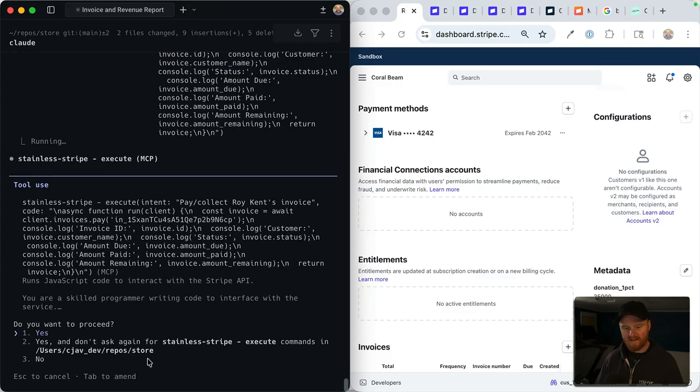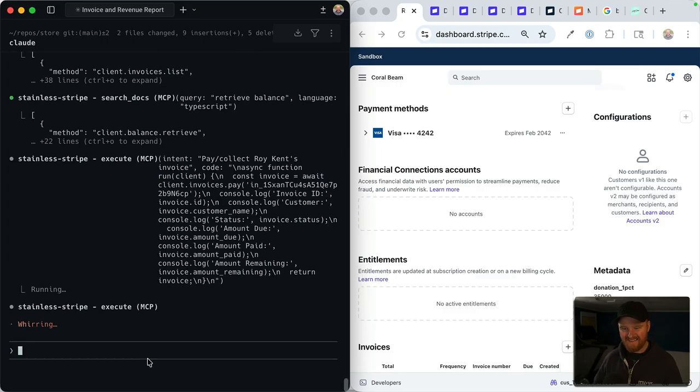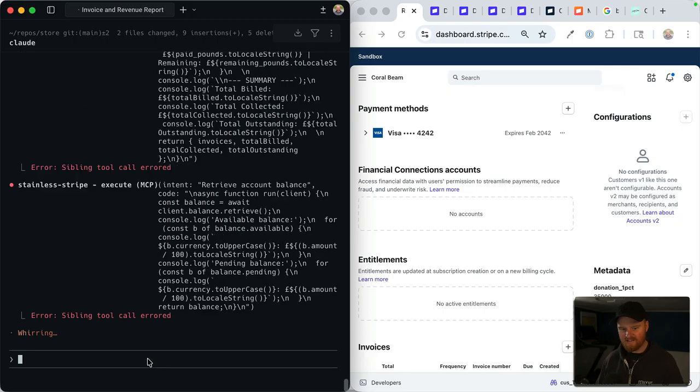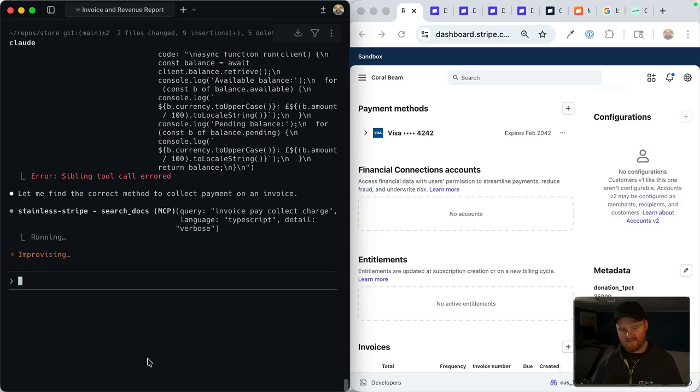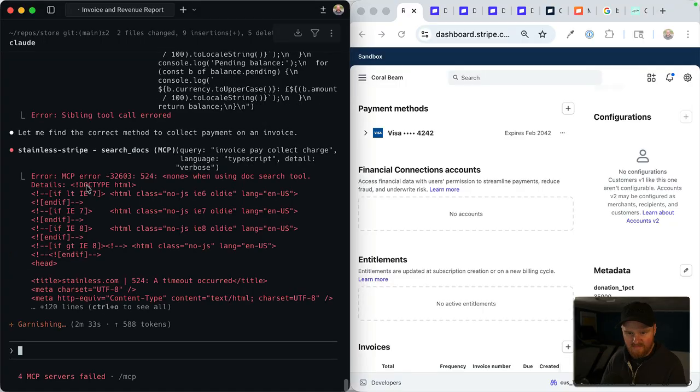Okay, I don't know why it's finding the invoices, but maybe it's just trying to find the one that is related to Roy Kent, and then it'll finalize it instead of filtering invoices by the customer. MCP error. Oh no. 524 timeout.